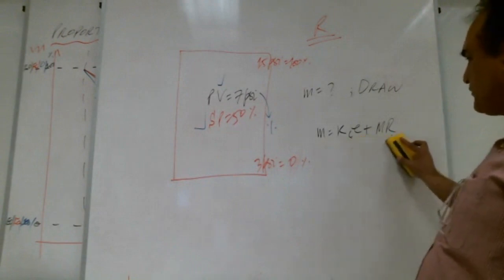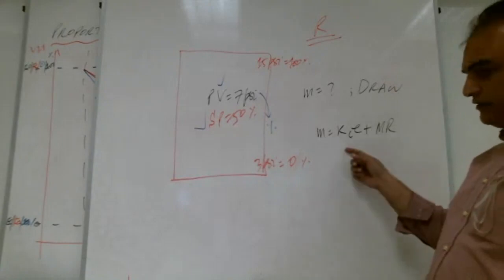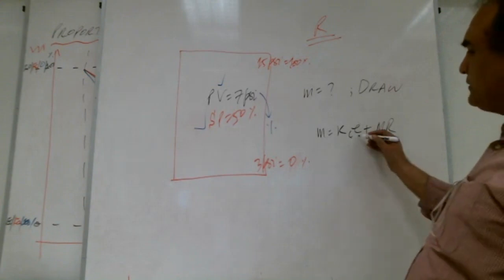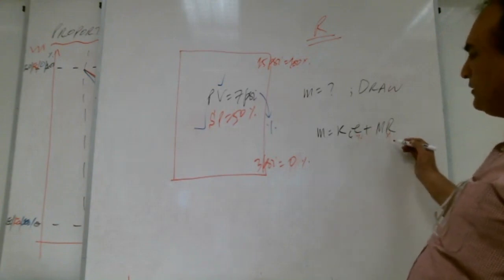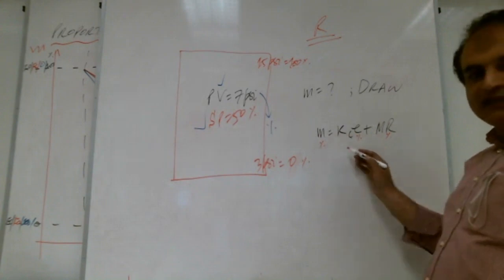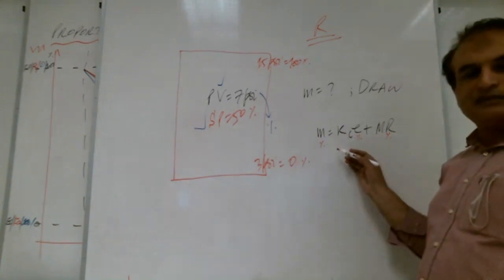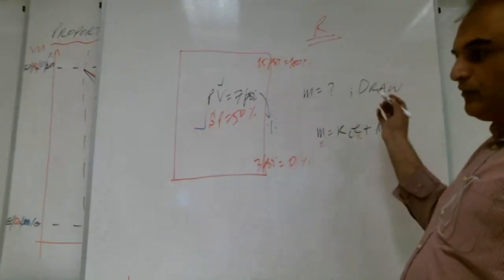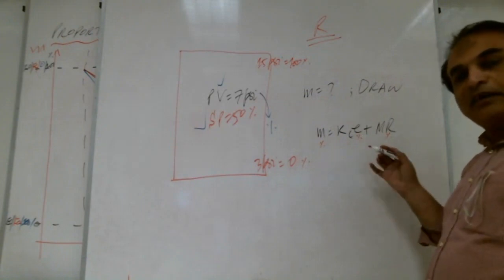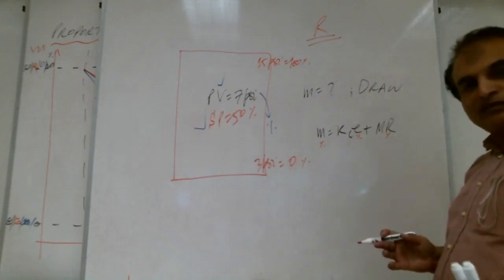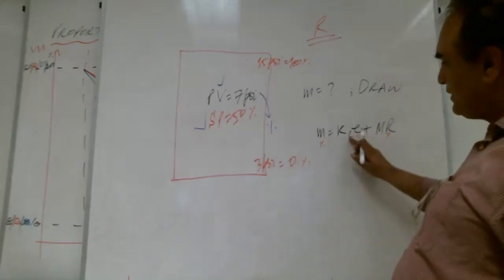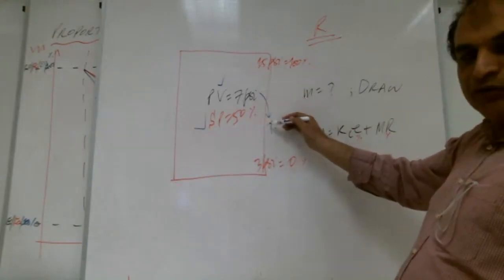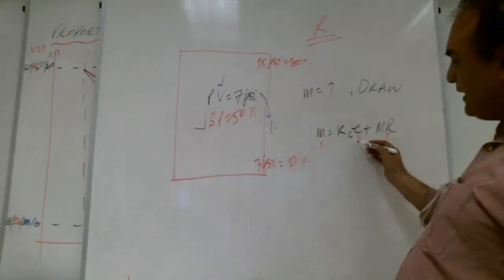See, Shabab, this formula works only in percentage. Right? Here, error should be in percentage, MR should be in percentage, and output is also in percentage. This formula is just for percentage. If you want to convert into PSI or into milliampere, you can, but how many units will you convert? So my suggestion is to always keep everything in percentage. This is the reason we need to convert the 7 PSI into percentage, to get the error in percentage.